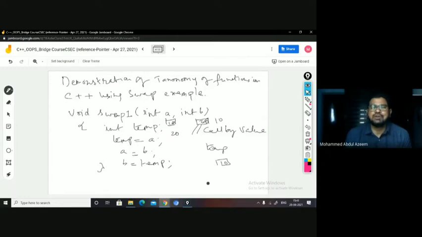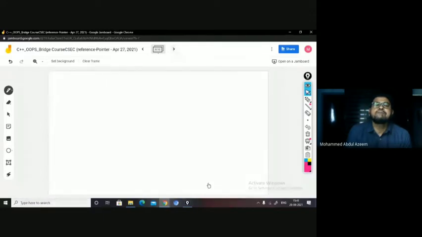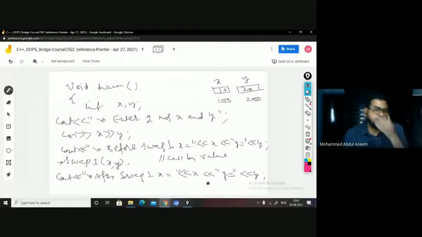So after you finish this execution, the execution is finished, right? So the control will be returned back to the calling function. Yeah, you will be returned back to the main function. After you return back to the main function, what is the next statement? After swap one, you want to display the values of x and y.